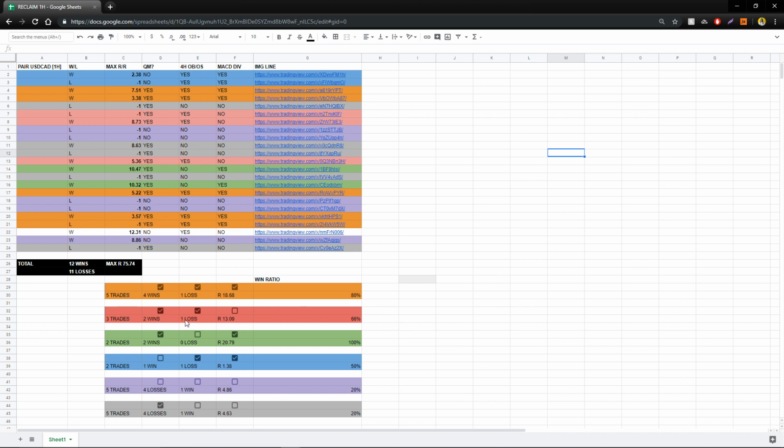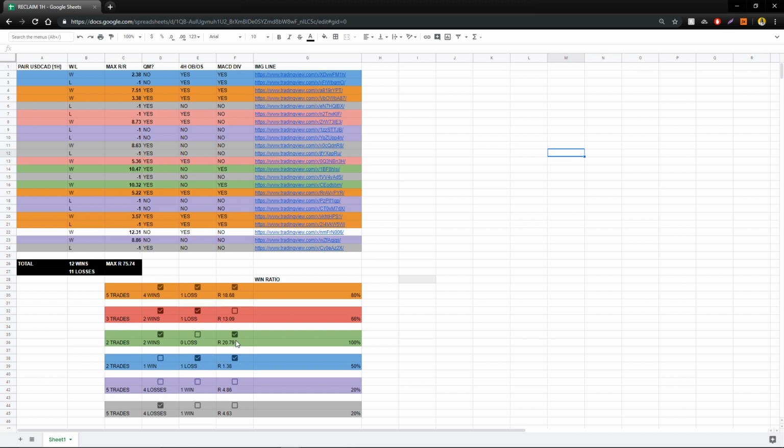As you can see from the results, these are all the ones with Casimodo's ticked, with one bit of confluence. You can see here with the MACD, when the MACD was also diverging as well as the RSI divergence. All of them are RSI diverging, but when the MACD is actually in confluence with the RSI, it had 100% on 2 trades. It made 3 trades when it had an overbought or oversold reading, and they come in at 66%, 13.09 reward. Obviously that was a big one here when we're looking at it with the MACD divergence.